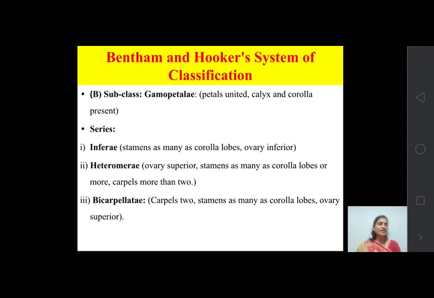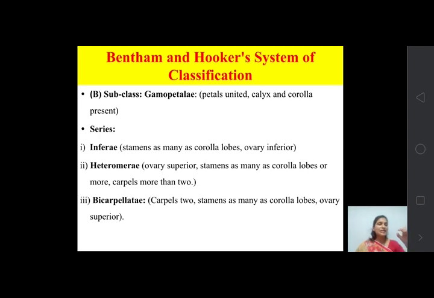Then the third series is Bicarpellatae. In Bicarpellatae, carpels 2. Bi means 2 and carpellate means carpels. So those flowers which have only 2 carpels and stamens as many as corolla lobes.